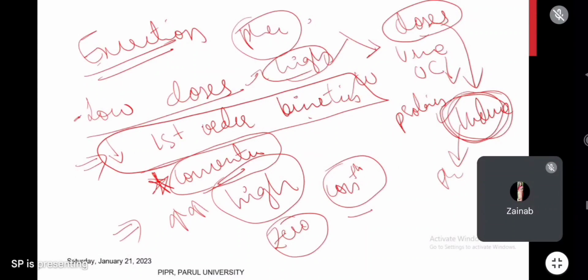Here the reaction rate is constant and does not depend on the concentration. In first order, the drug is excreted according to concentration. Here, even though the concentration is higher, it will not be excreted faster. Why? Because it is following zero order kinetics. In zero order kinetics, it will not depend on concentration.